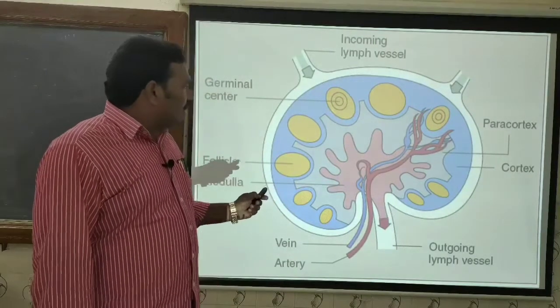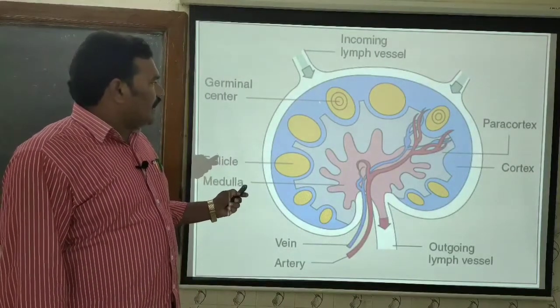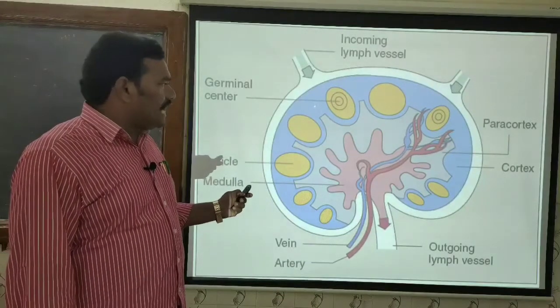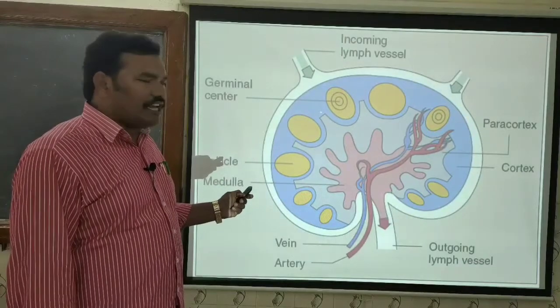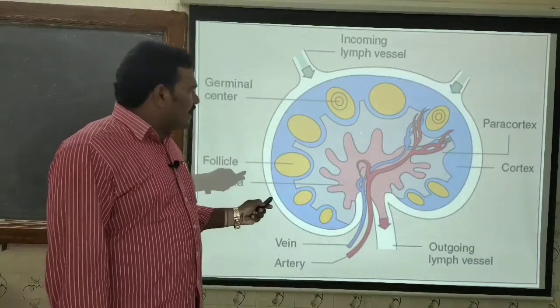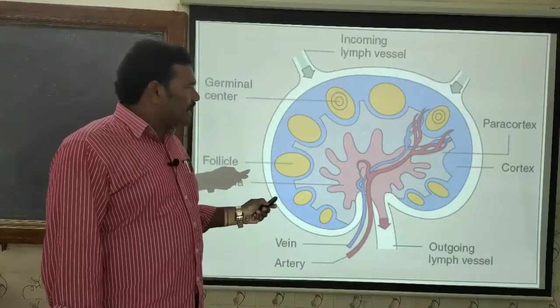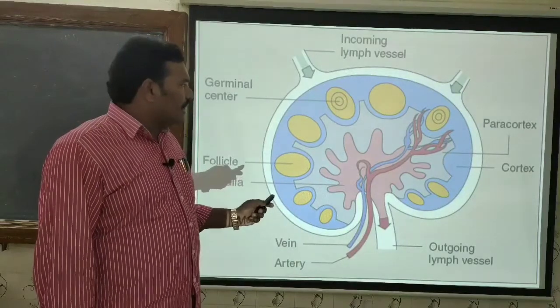Now, in the cortical region, there is enrichment of B lymphocytes. More B lymphocytes along with macrophages and follicular dendritic cells are present in the cortical region, and the paracortical region contains more T lymphocytes along with dendritic cells and macrophages.